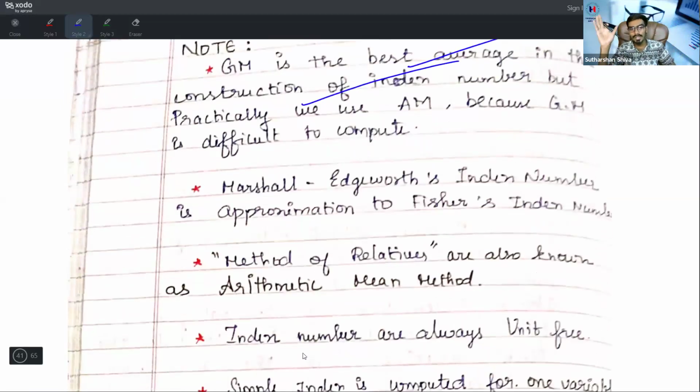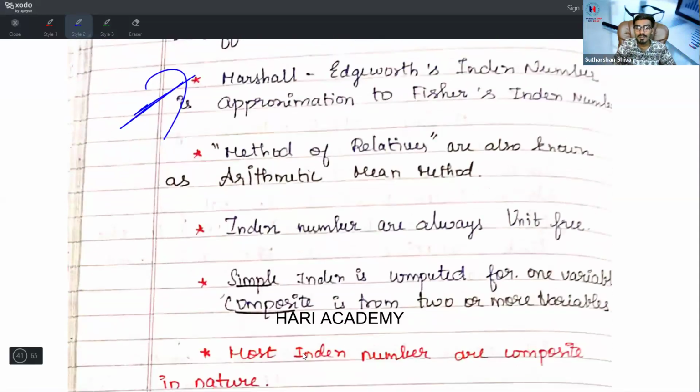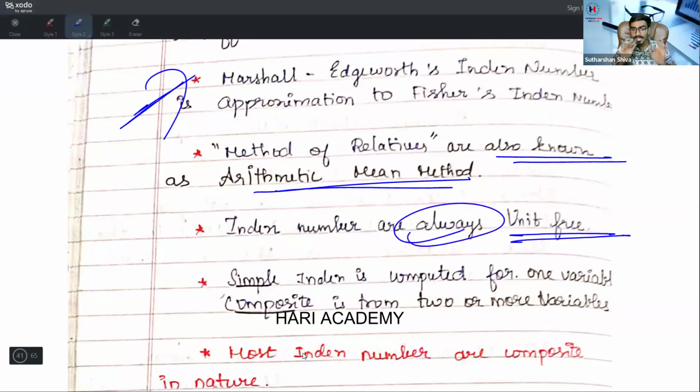Next, Marshall-Edgeworth index number is an approximation to the Fisher ideal index number. This is a theory point which I picked from your question bank. Remember this. Method of relatives is also known as the arithmetic mean method. Index numbers are always unit free. There is no measurement at all.